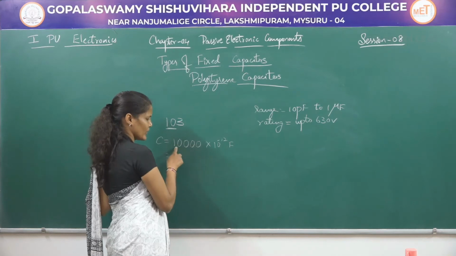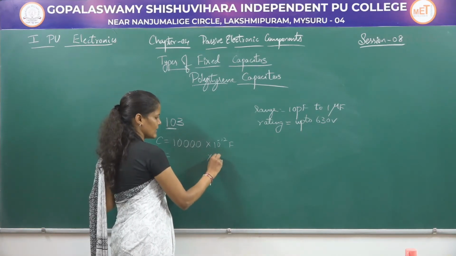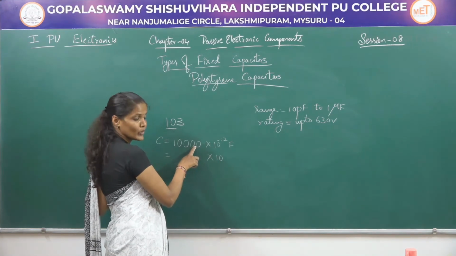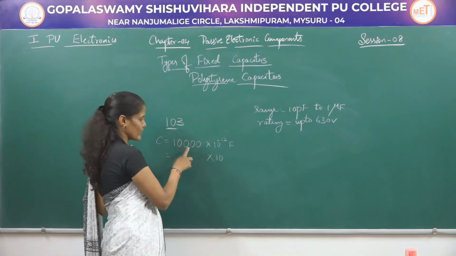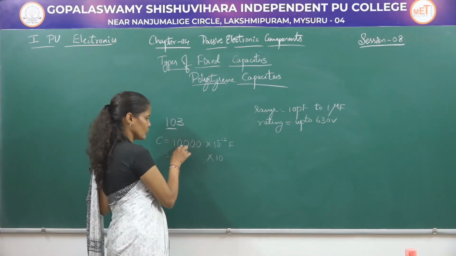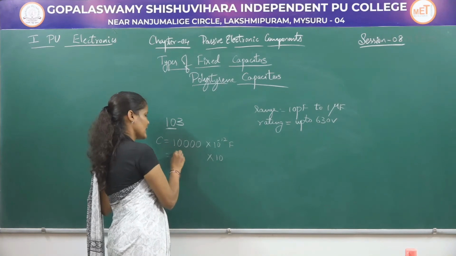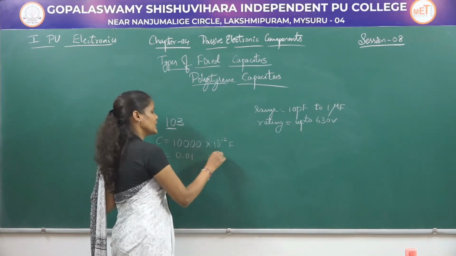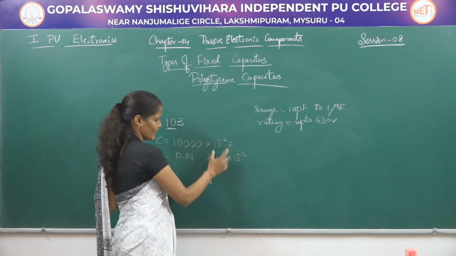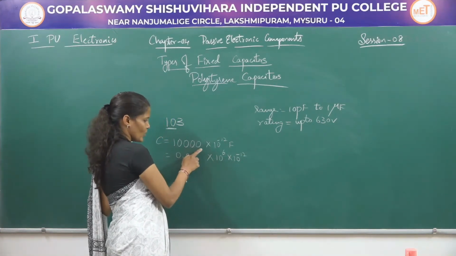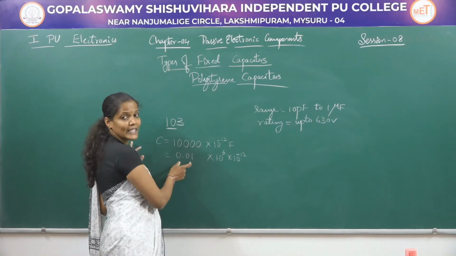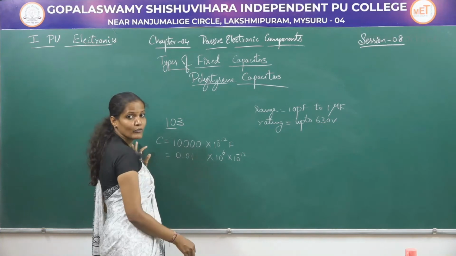If I want to convert this into 10 to the power of minus 6, I shift the point towards the left by 6 places. It is nothing but 0.0, so 1, 2, 3, 4, 5, 6. So 0.01 into 10 to the power of 6 into 10 to the power of minus 12 farad. I am retaining this as it is, but when I shift the point towards the left by 6 positions, I will be getting 0.01 into 10 to the power of plus 6.